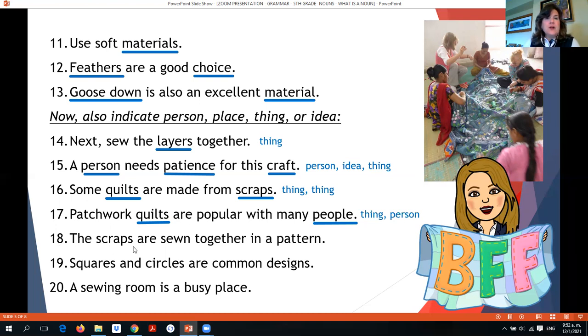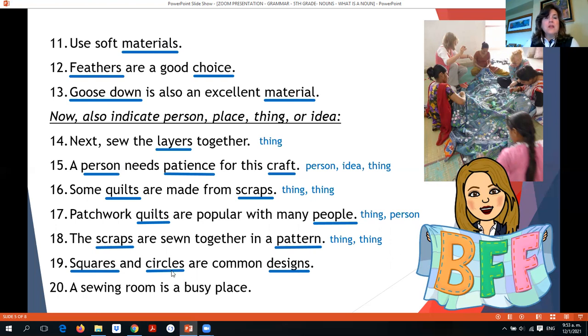Eighteen, the scraps are sewn together in a pattern. So we have scraps and we have pattern. Both are things, so we have thing. Nineteen, squares and circles are common designs. In this case, we have three nouns: squares, circles, and designs. And they are all things.